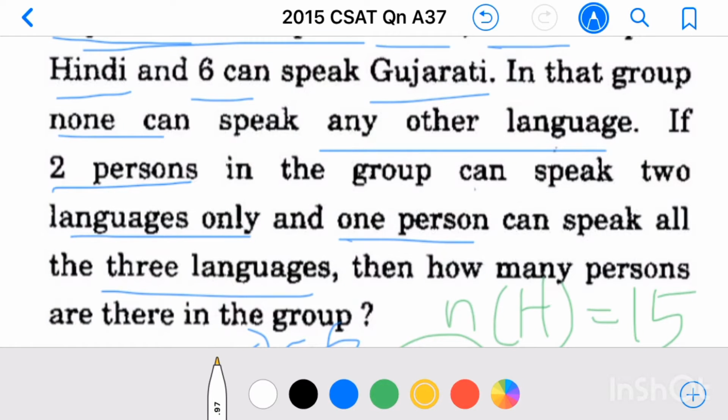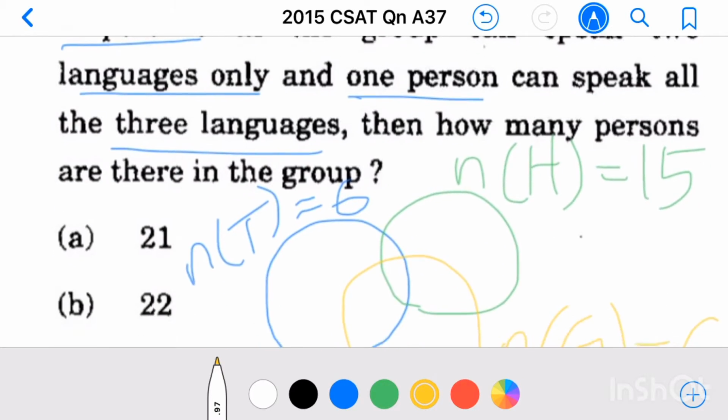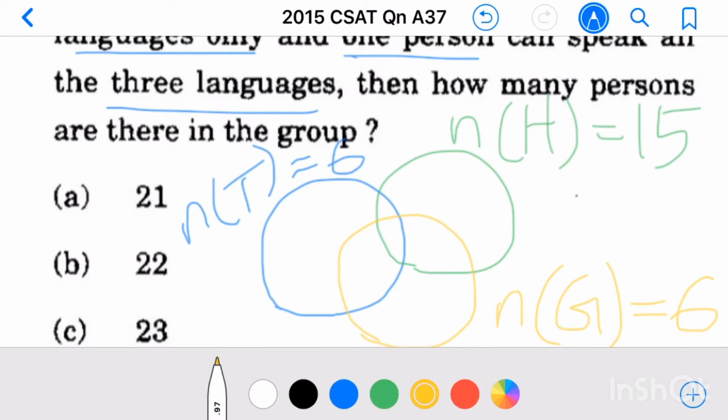Then 2 persons in the group can speak 2 languages only. So here 2 persons can speak 2 languages only, so you can take different combinations possible here. Either those 2 persons can speak Tamil and Hindi, or Tamil and Gujarati, or Hindi and Gujarati. So here I am considering those 2 can speak Tamil and Hindi.